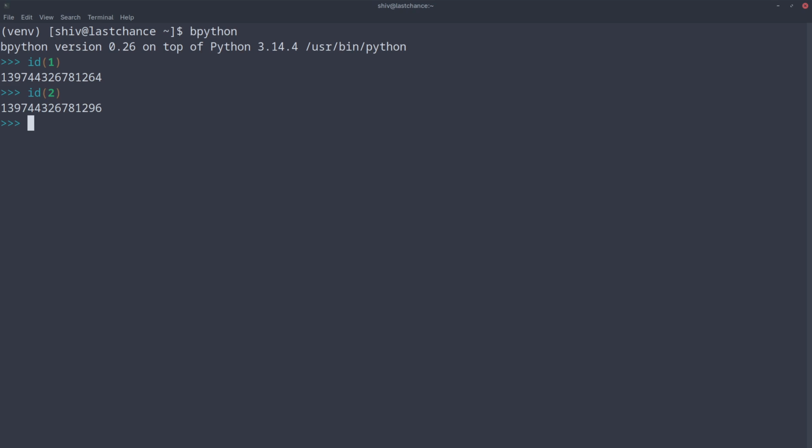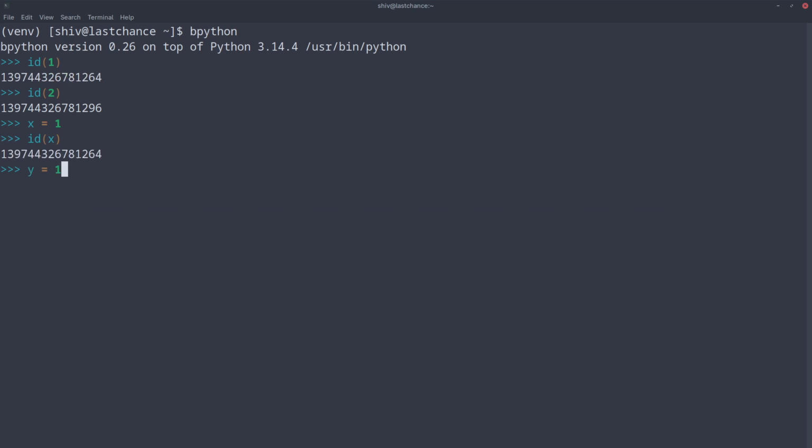The reason is, you can't take the address of a literal in C programming, but Python stores these values at certain places. Okay? Now, one more thing is that suppose we say x is equal to 1, and if I invoke id on x, then it will give the same address. So this address and this address are the same.